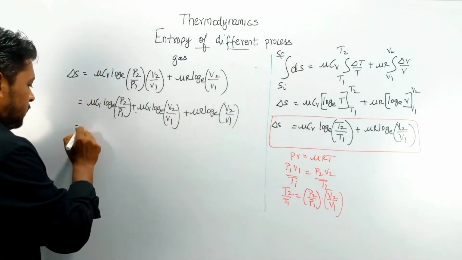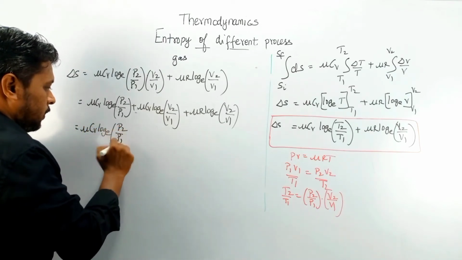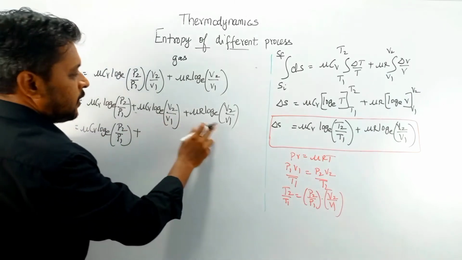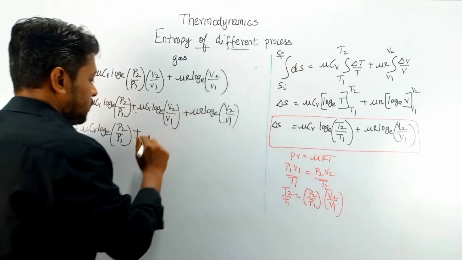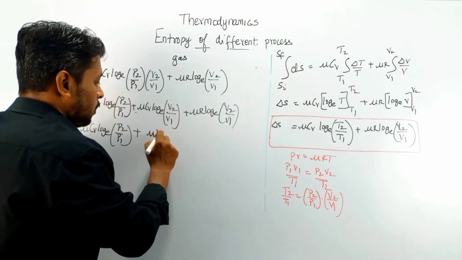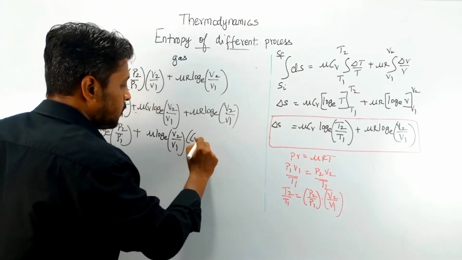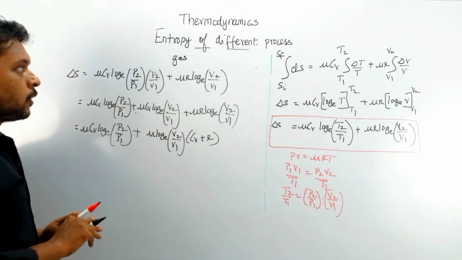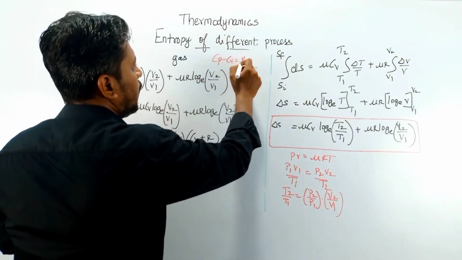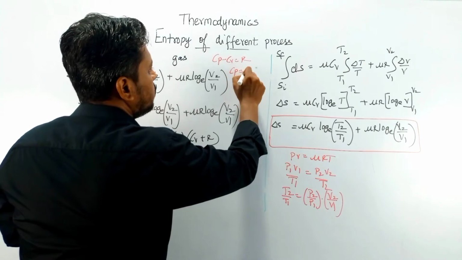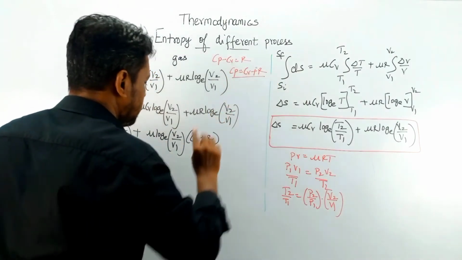So see that, this equation could be written as it is. See here, mu log e V2 by V1 is common for these two terms. So mu log e of V2 by V1, and here we have Cv plus R. So you know this equation: Cp minus Cv is equal to R. So from this, Cp will be equal to Cv plus R. Okay, so now replace Cv plus R by Cp.